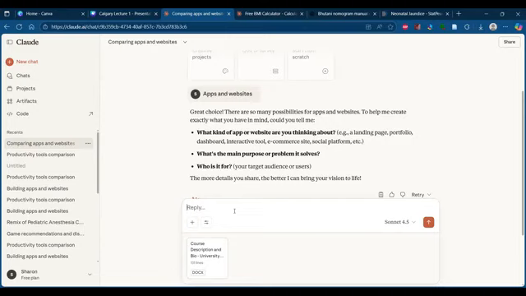Okay. Now we will give a simple prompt. I am planning to conduct a course on AI with the collaboration of University of Calgary.